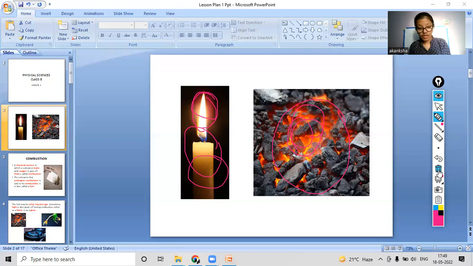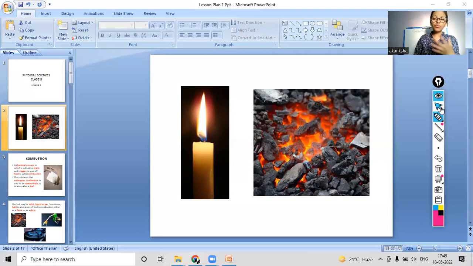Now we will move on ahead. As you saw in these pictures, the candle was burning and producing flame, and the coal was burning and producing some heat or some energy. So whenever a thing is burning, what will this process be called according to you? Any particular guess from your observations from this picture? Yes, it will be called combustion. So today we will study about combustion, the process of combustion.